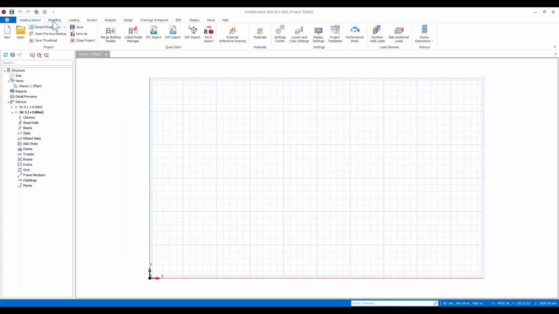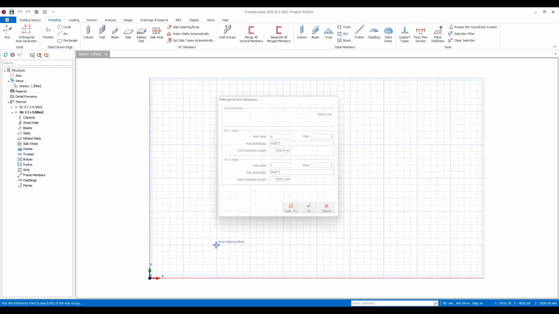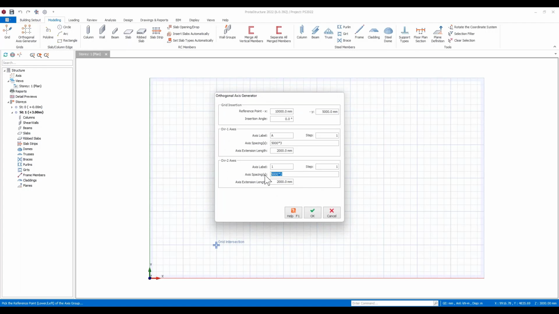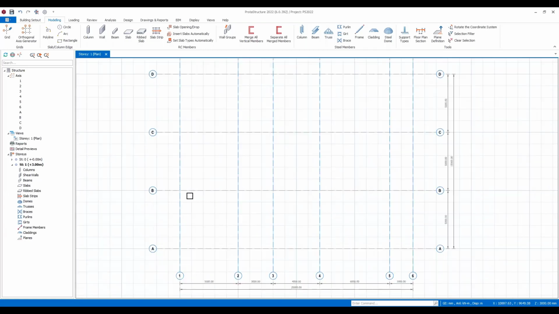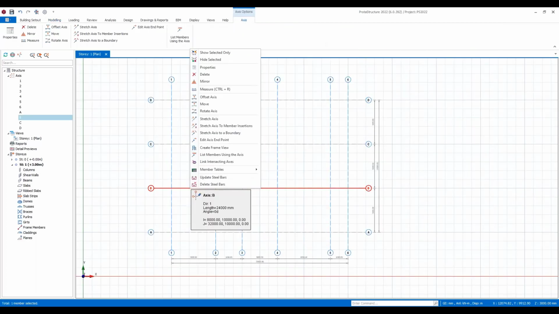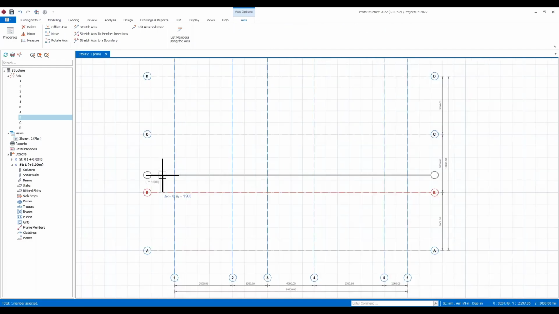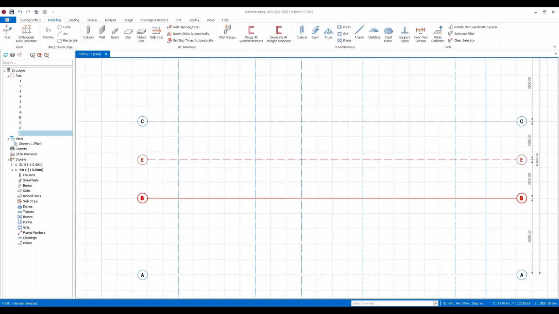Now I'm at this point just going to start to build a simple model, okay? And the way I'm going to do this is just by laying out some grids, and I'm just going to key in some basic axes here. You can see I'm just quickly keying these in. Okay, I'm doing this live, so on the fly. So if something doesn't work as we're going, please forgive me if I go too fast. Okay, once you've got a basic grid line arrangement, you can work with it. So if you would like to say offset axes, for example, you can. So we use the axes to help us set out, and I can key in different types of dimensions here.